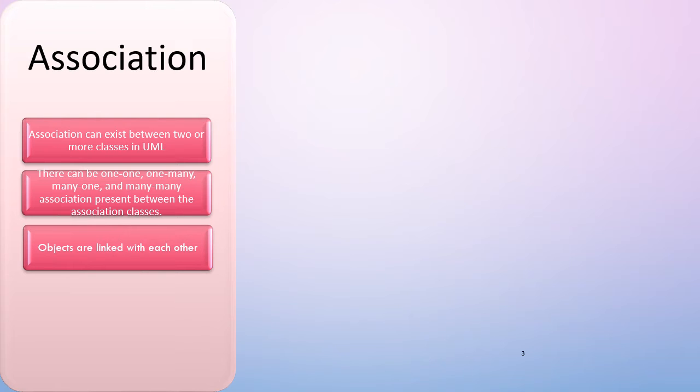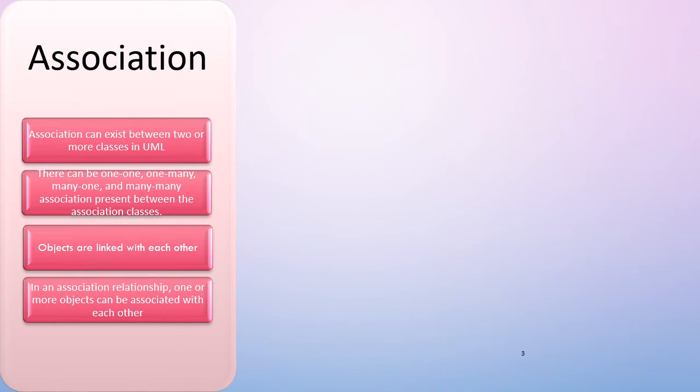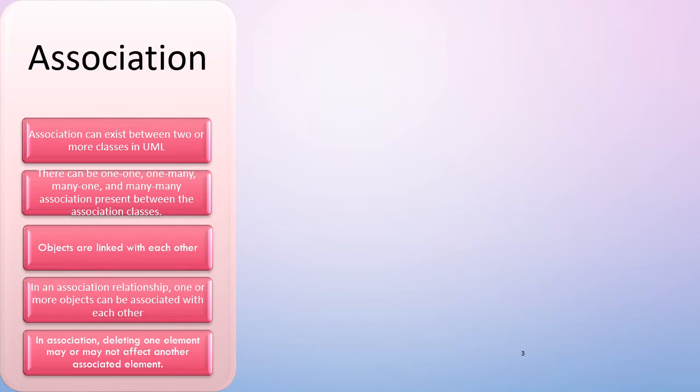Objects are linked with each other through association line. In an association relationship, one or more objects can be associated with each other. In association relationship, after deleting one element, there may be an effect on another associated element or it might not affect another associated element.